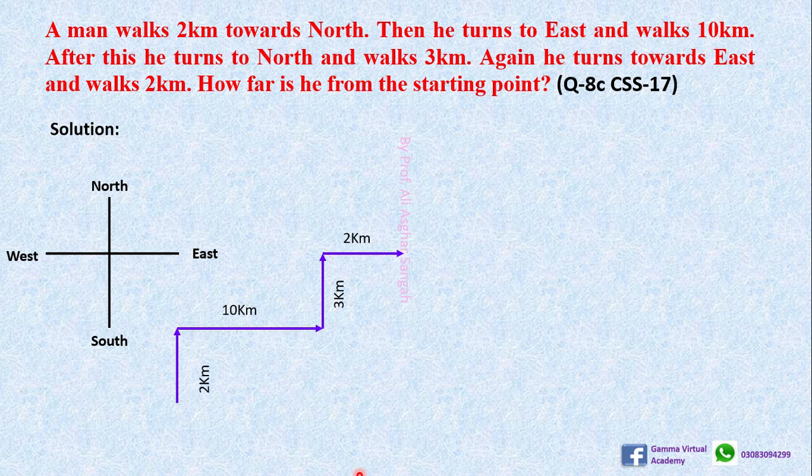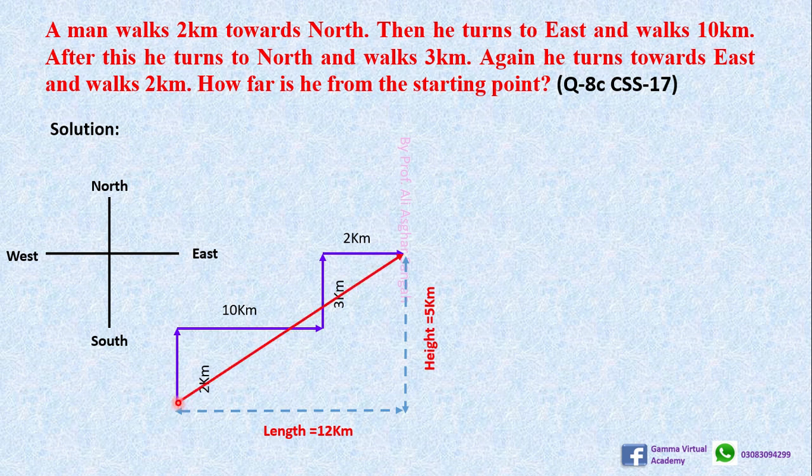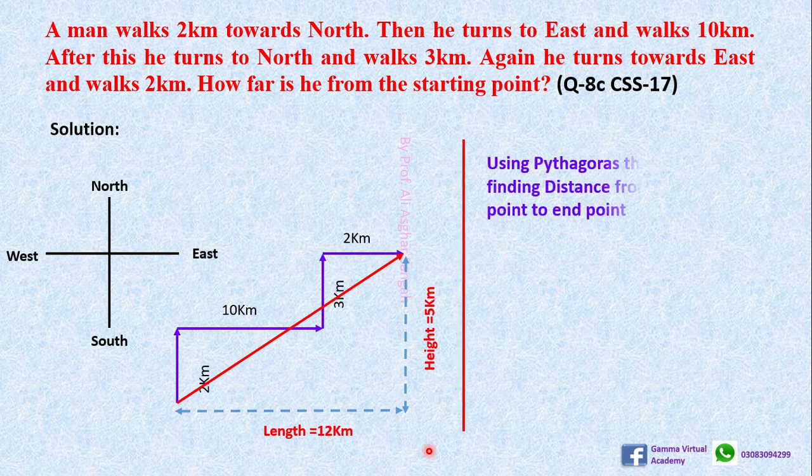Now the total distance on the horizontal line from the starting point is 12 kilometers, 10 plus this 2 equals 12 kilometers, the length. And the height, the total distance, is 2 plus this 3, the height, equals 5 kilometers. Now using the Pythagoras theorem, we have to find the distance from this starting point to the end point. So let's do it using the Pythagoras theorem.